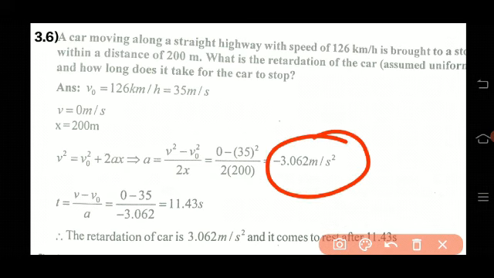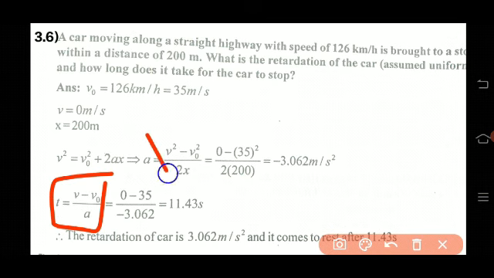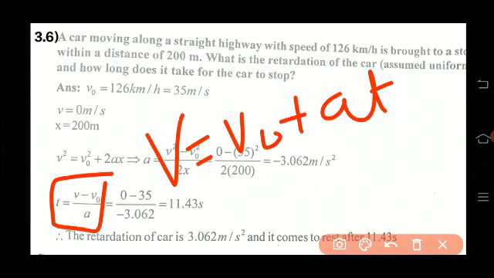Once you get the value for a, then you can use the kinematic equation v equal to v0 plus at. We know the final velocity 0, we know the initial velocity, and we got the a value, so we can find t.